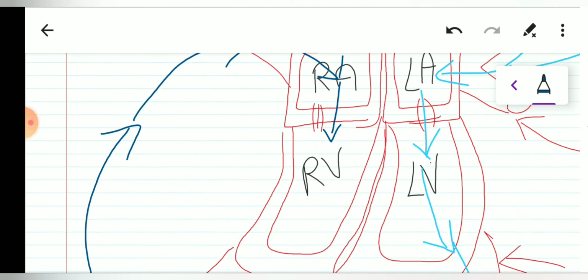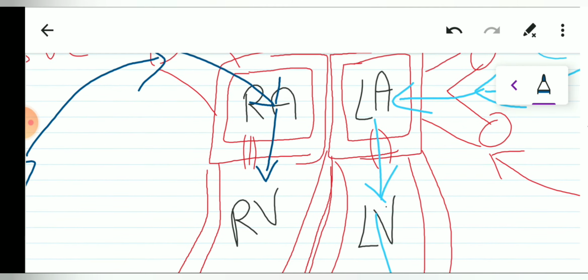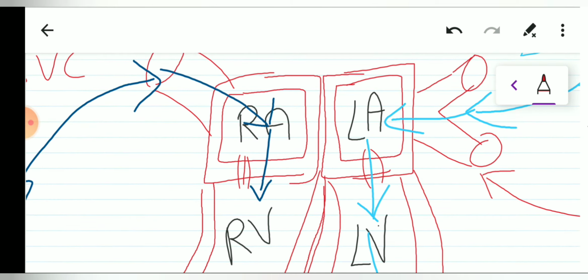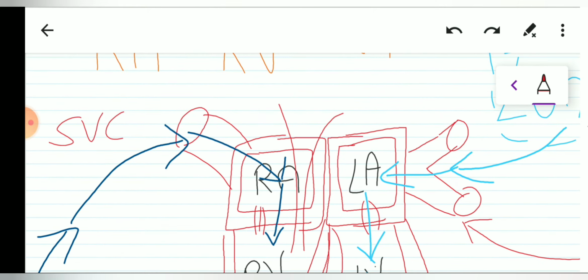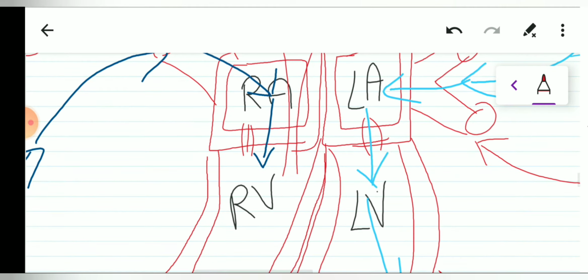Now from the right ventricle, the blood is supposed to go to the lungs for getting oxygenated. So we will draw a new vessel which takes the blood from the right ventricle to the lungs. It is known as the pulmonary artery, and it moves out of the right ventricle, comes out of the heart, and then divides into two parts. Since we have two lungs, one on each side, the pulmonary artery will take the deoxygenated blood from the right ventricle to the lungs.